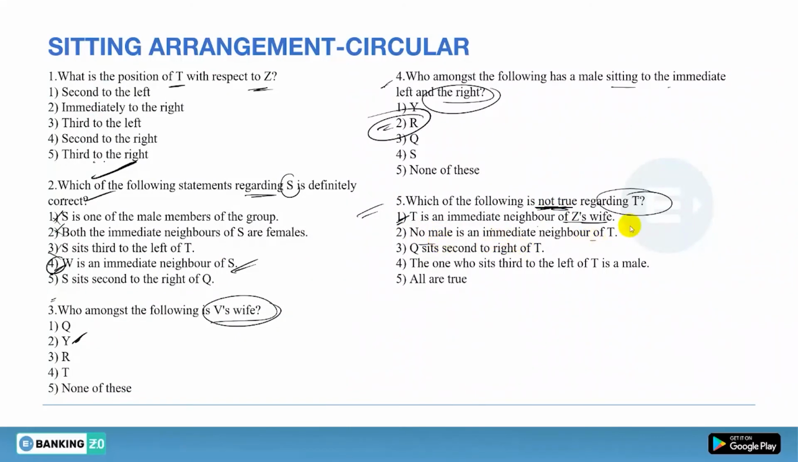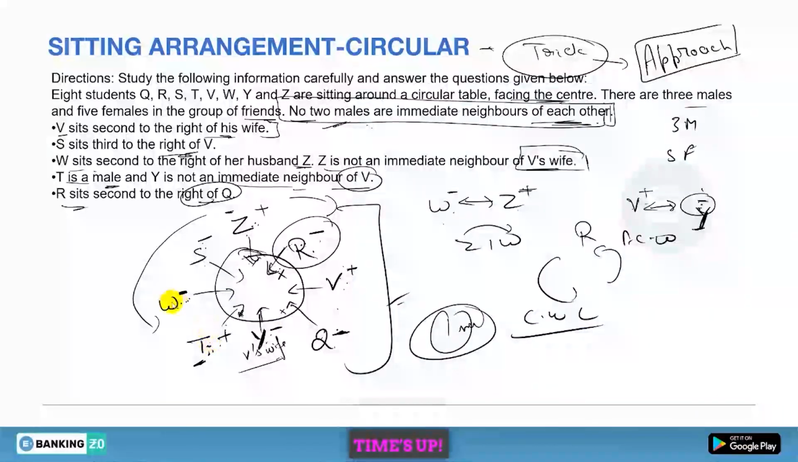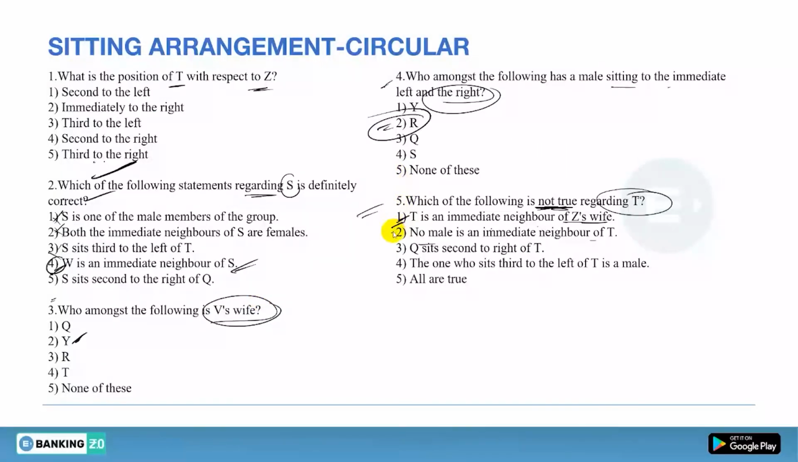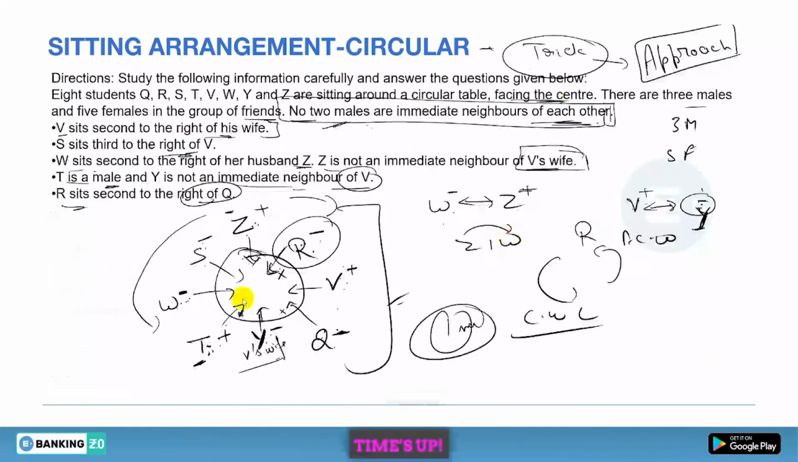No male is an immediate neighbor of T. So no male is an immediate neighbor of T. Yes, this is also right. Q sits second to the right of T. Now Q is second to the right of T. Yes, because right is anti-clockwise direction.